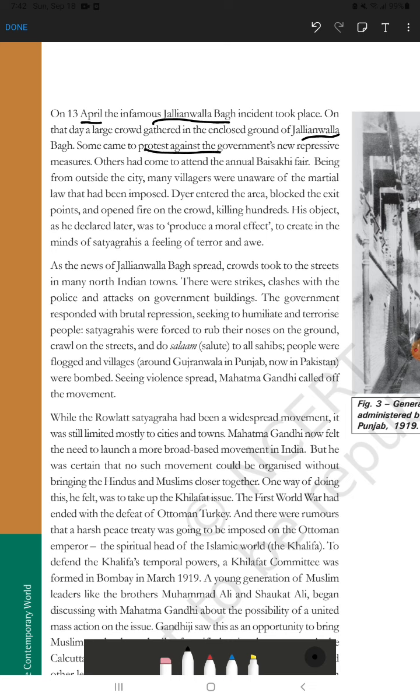Some people came to discuss the repressive laws made by the British government, and many people came to celebrate their annual Baisakhi fair. Baisakhi fair is a harvesting festival in Punjab. They offer their harvest to God through the sacrifice of the Lodi and all, right?